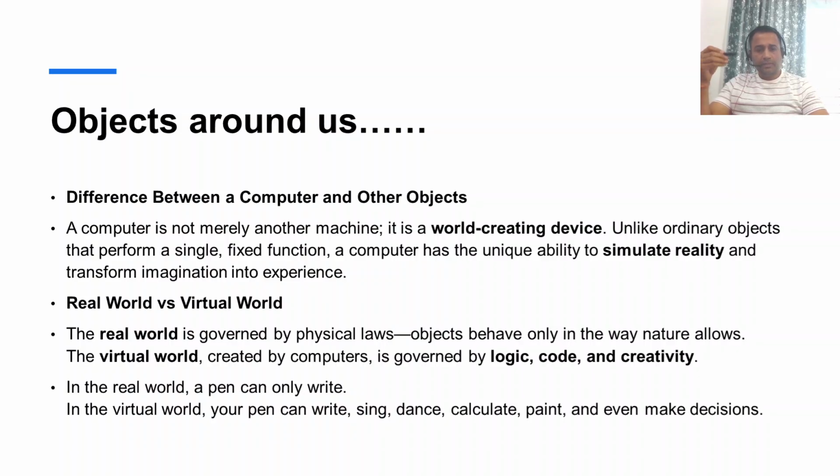But if we want this pen to be created in the virtual world, then we can make that pen write, sing, dance, calculate, paint, anything, based on our requirement. We can design the behavior of this pen in the virtual world.